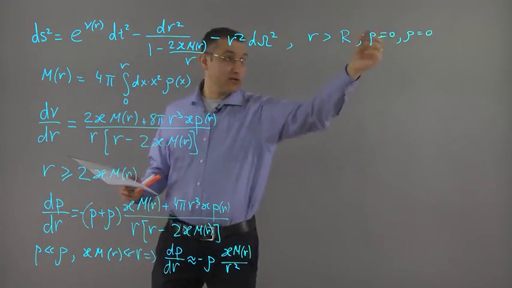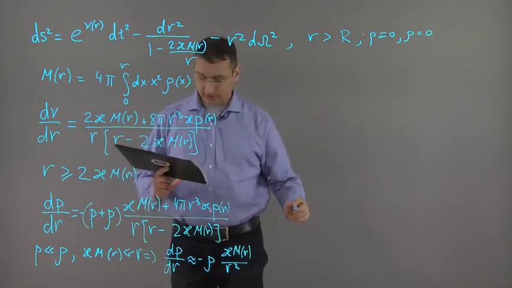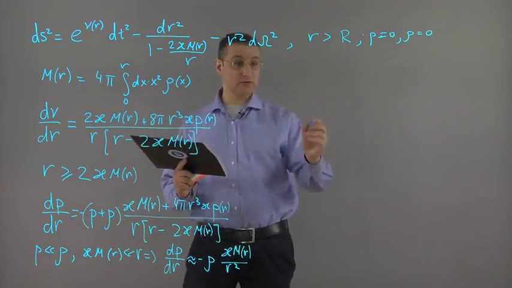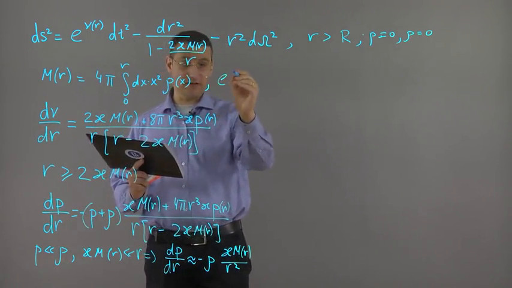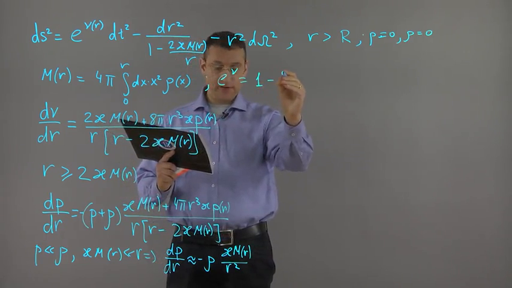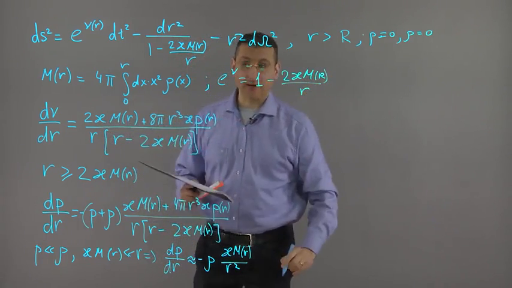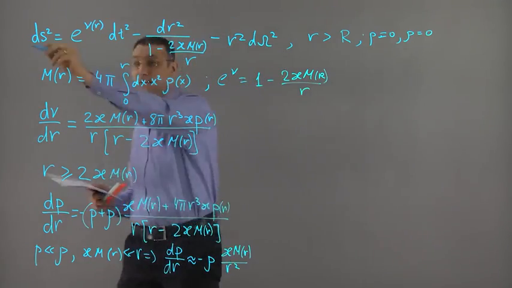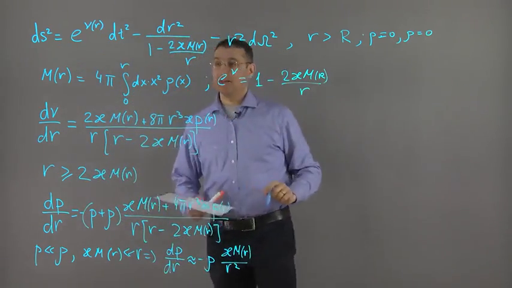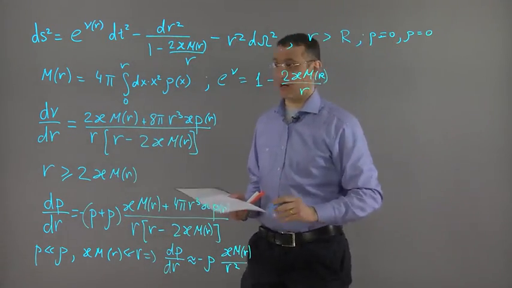And in this region we can solve this equation, and the result is that exponent of nu is equal to 1 minus 2 kappa m of big R divided by r. So this indeed again reduces to the Schwarzschild solution outside of the star.